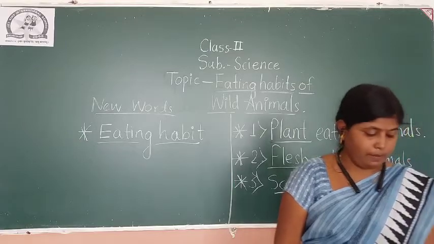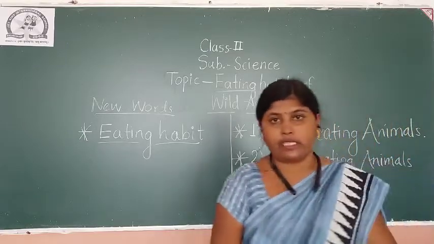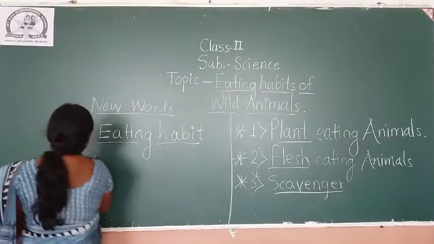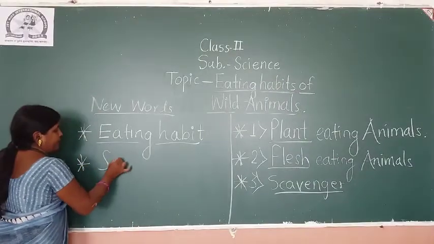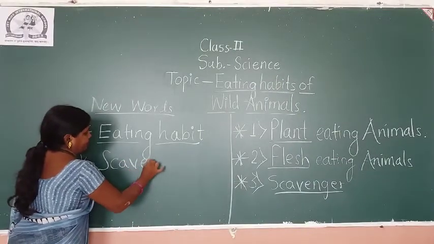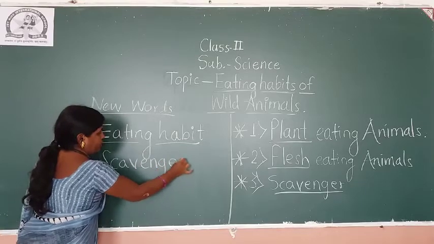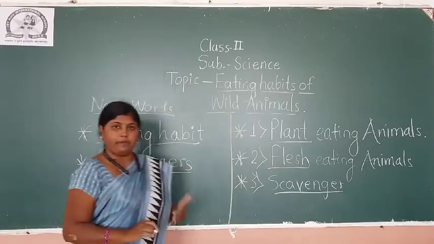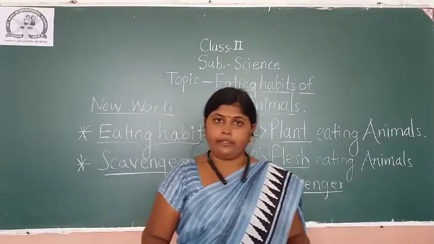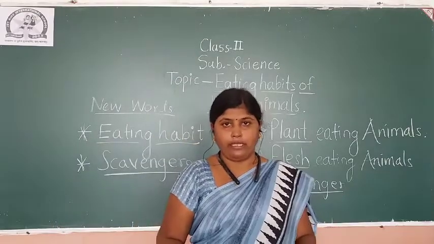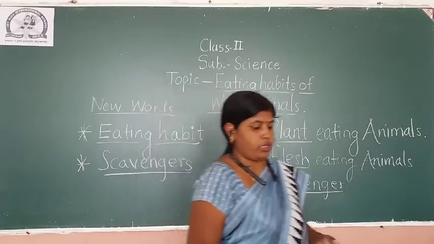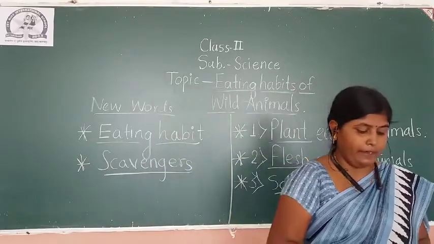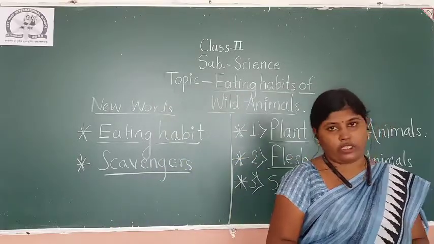What is meant by scavengers? Again this is a new word for you, so I am writing here once again, scavengers. You have to learn such difficult or new words. Scavengers means the animals which eat dead animals. These animals help in keeping the forest clean.